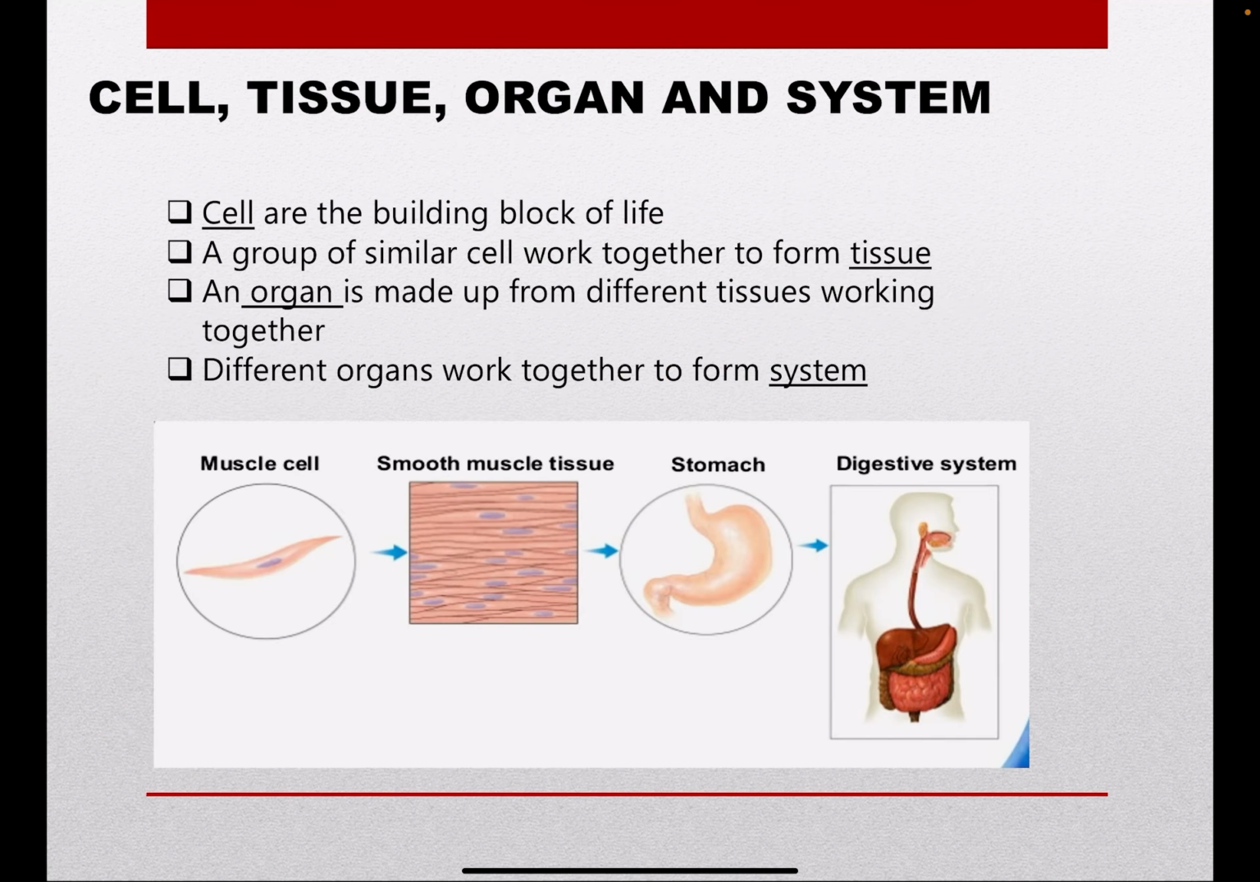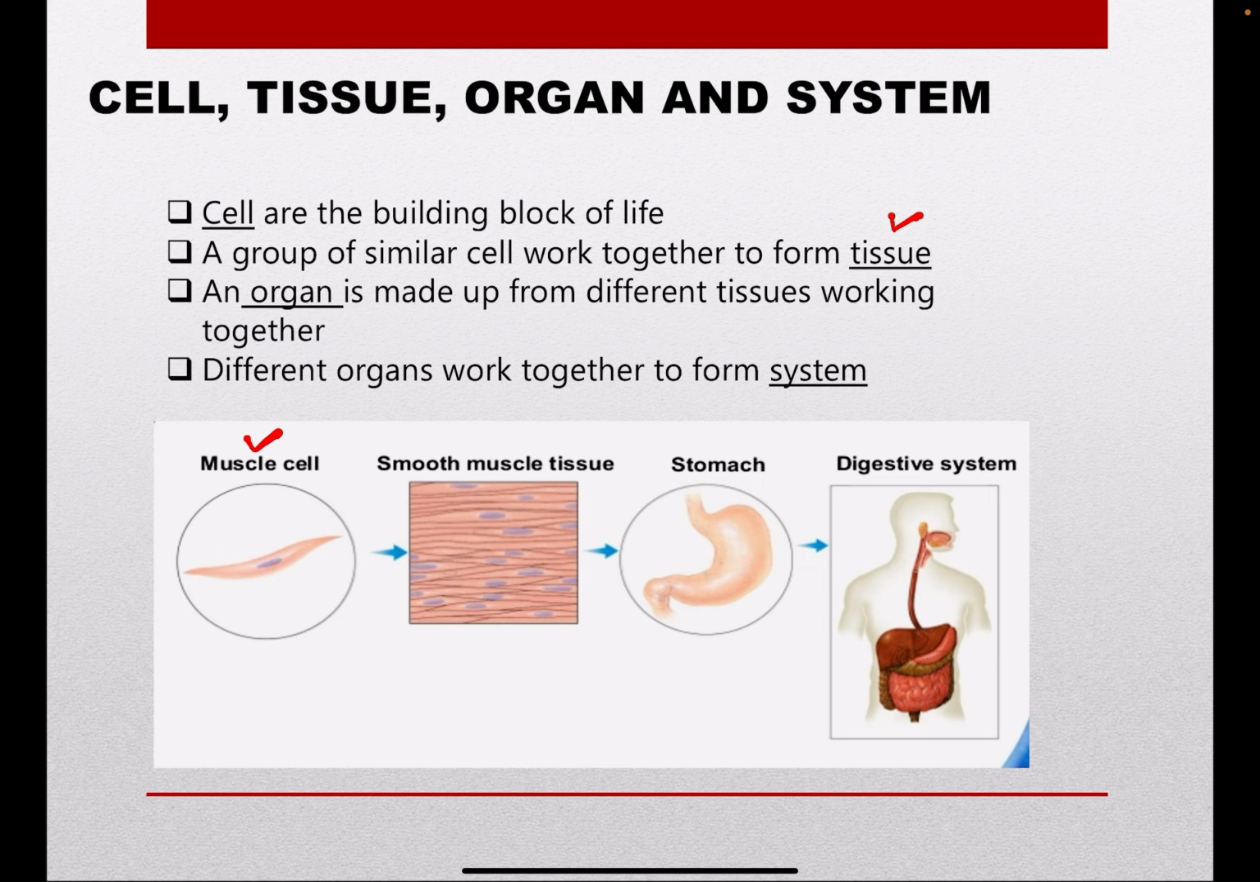Okay, next, what is cells? What is tissue? Cells are the building block of life, or basic unit of life, because all living thing needs a cell. All living thing must have a cell. A group of similar cell, for example, muscle cell, will work together. A few of these cell work together to form a tissue, for example, smooth muscle tissue.